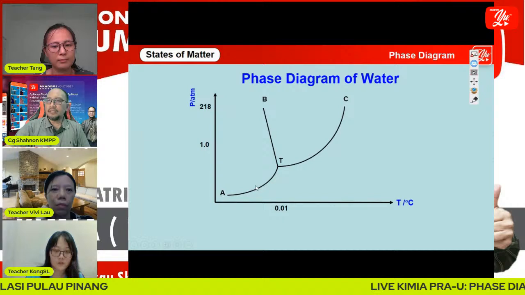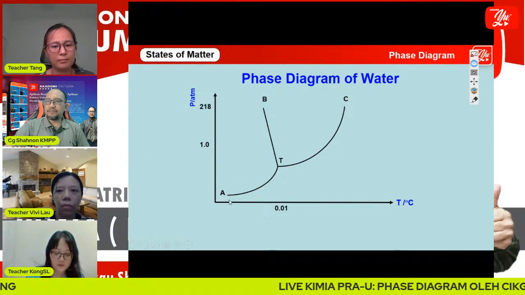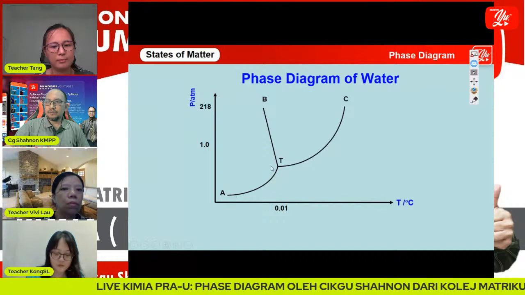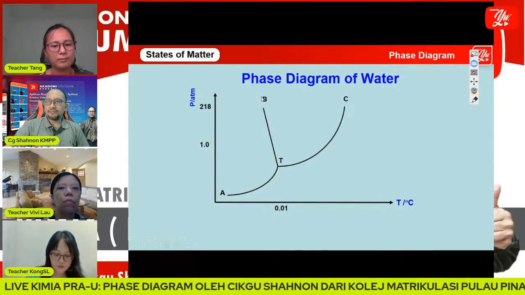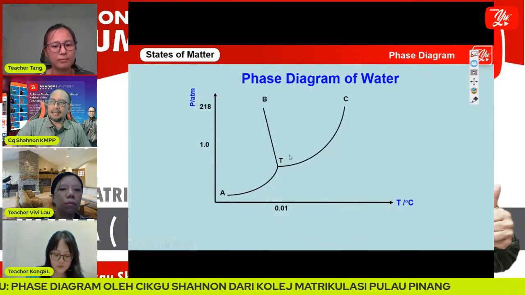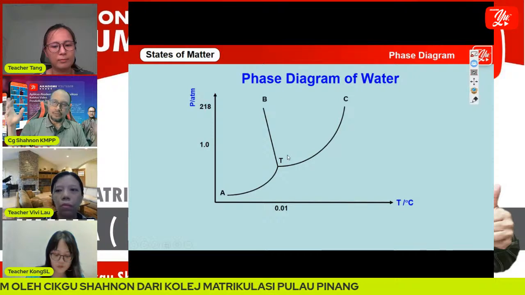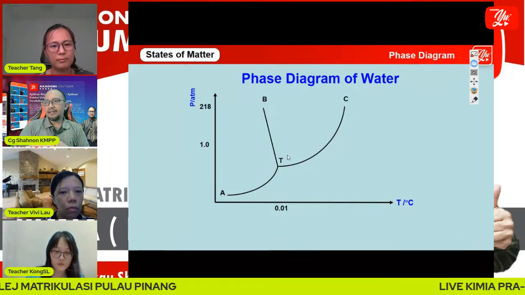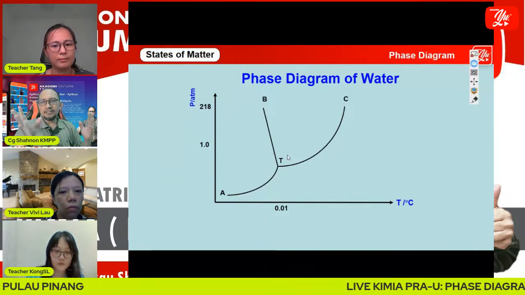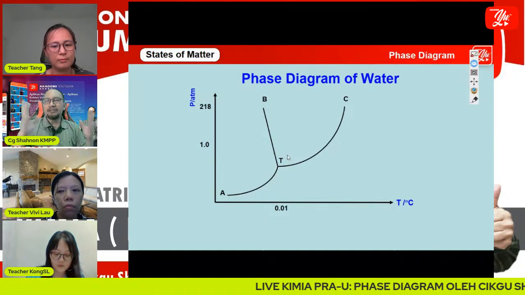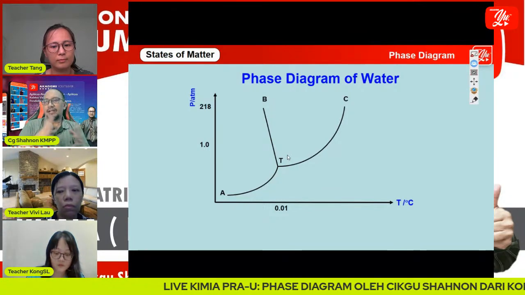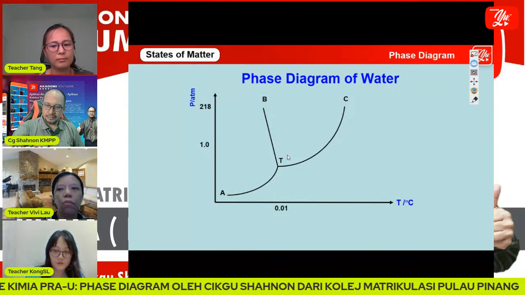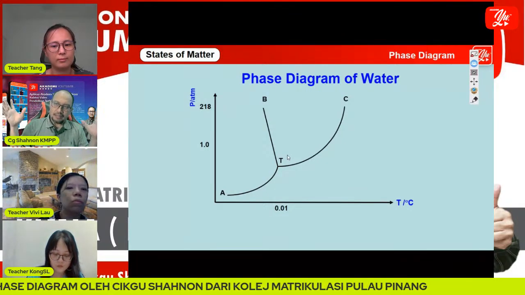And then we have to label. We have a curve A to T, and then curve TB and TC curve. So we have three curves: AT, TB, and TC. Or you can change A to whatever you want. If you don't like A, maybe you can change it to X, for example. That one's no problem.